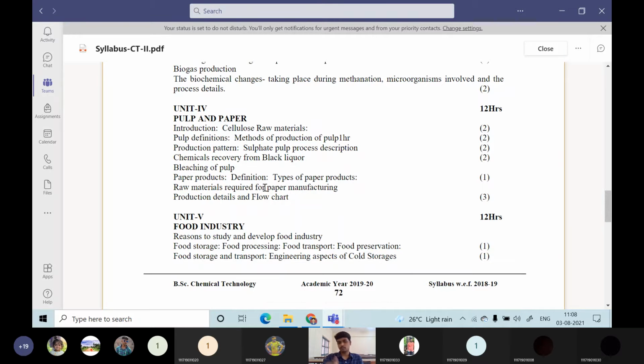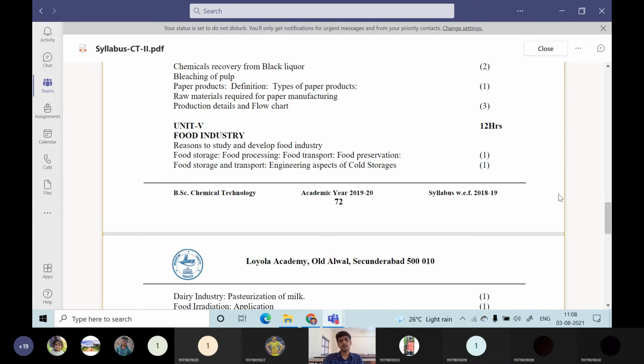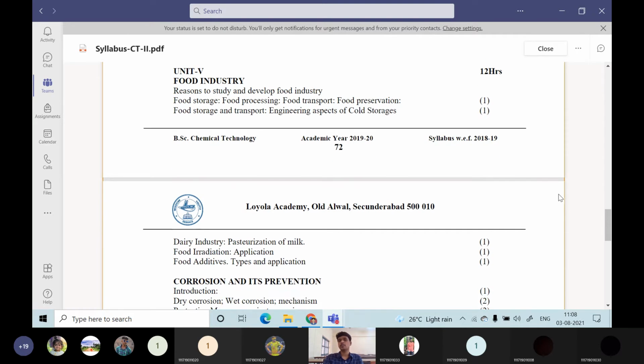In this unit 4, so small unit this is. Then the last one is unit 5, which is food industry as well as the corrosion prevention industry. So the first part of your unit 5 is food industry. Why do we have to study about this food industry? The reason to study and develop the food industry.